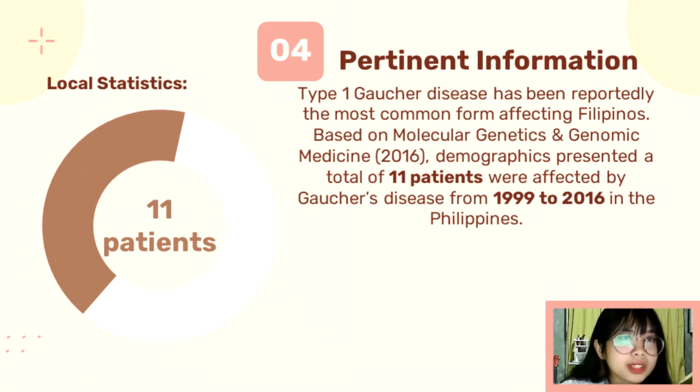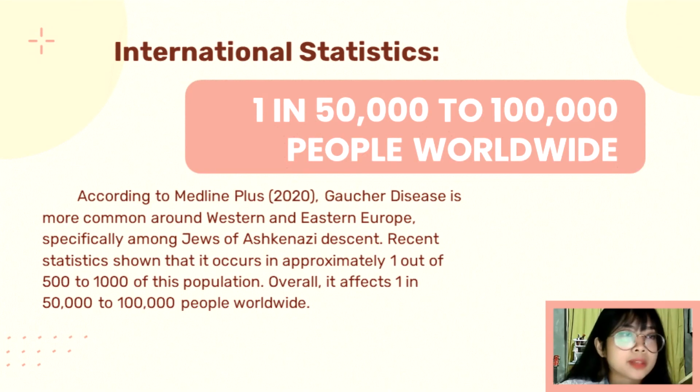Here is the pertinent information regarding Gaucher disease. The local statistics show that type 1 Gaucher disease has been reportedly the most common form affecting Filipinos. Based on Molecular Genetics and Genomic Medicine 2016, demographics presented a total of 11 patients affected by Gaucher disease from 1999 to 2016 in the Philippines.